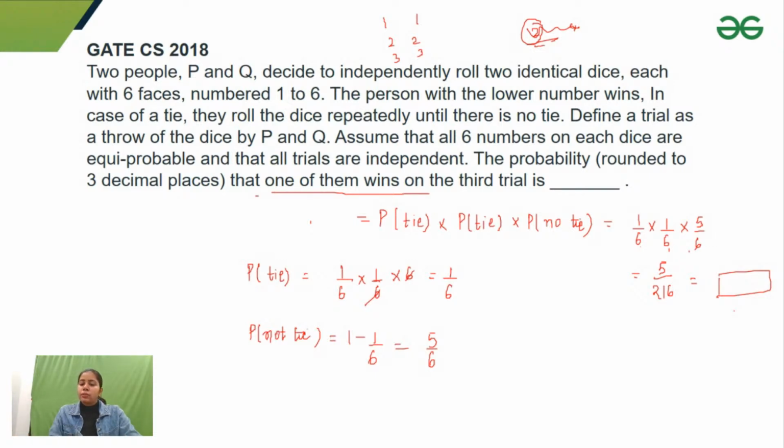But what about that they do not win in the first and second trial? I have to consider that as well, right? Okay, let's see the next question. Just let me know if there is any confusion. On calculation, you will get something like 0.023.